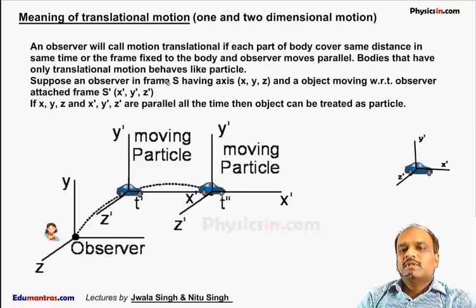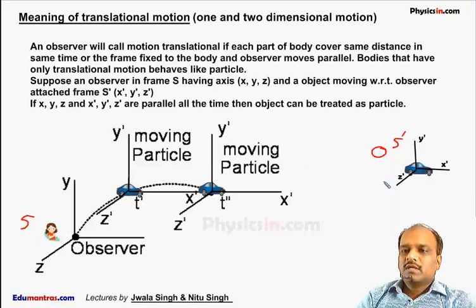Suppose a frame, this is frame S, which is fixed on Earth, and an object moving with respect to an observer attached to frame S dash. This is an object and this frame is S dash. Here the frame is X dash, Y dash and Z dash. This object is a car, a moving car. Here we fix a coordinate system named X dash, Y dash and Z dash. Now if this car starts moving from here at any instant, suppose it is here, it moves like this, it reaches this observer, and after some time t dash it is here, and after that it is here, and finally it moves in a curved path and reaches the final position.